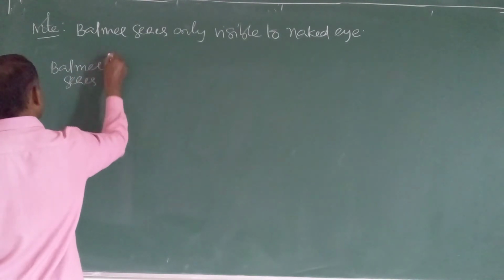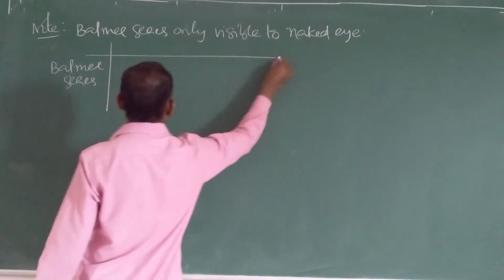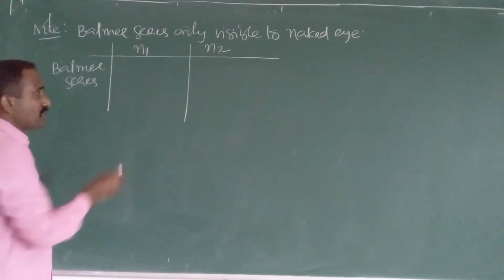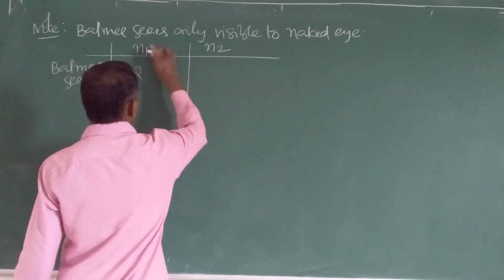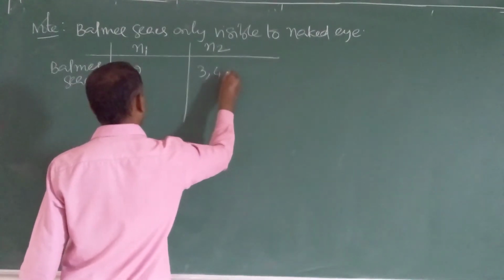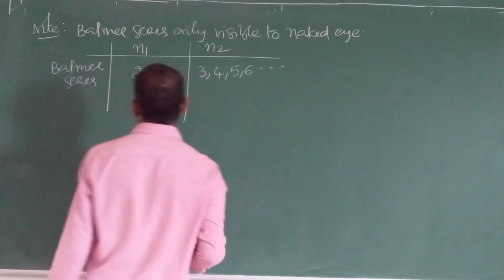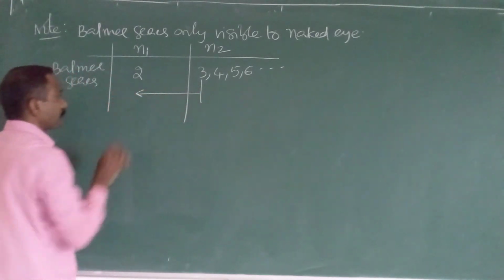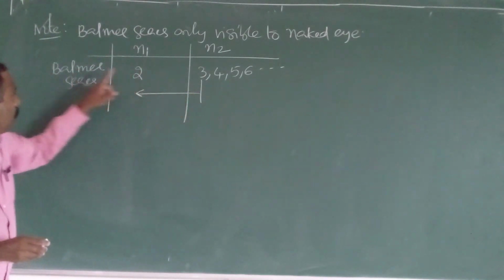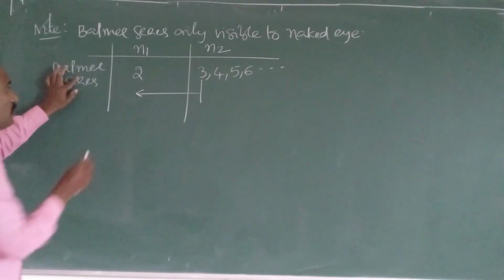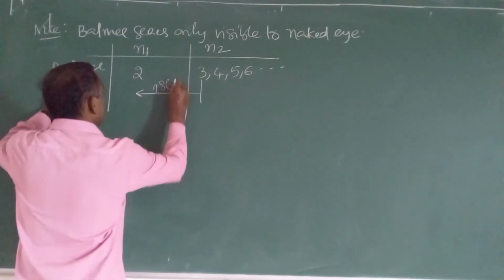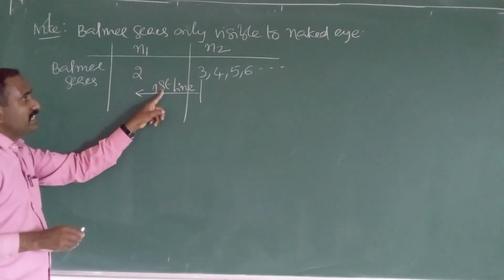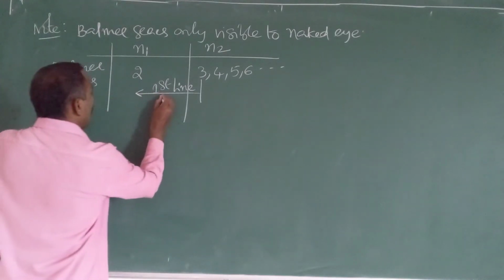n1 value and n2 values. It is the first transition. When an electron jumps from the third level to the second level, it is known as the first line in the Balmer series of the hydrogen spectrum.